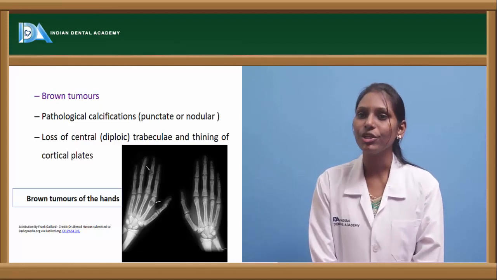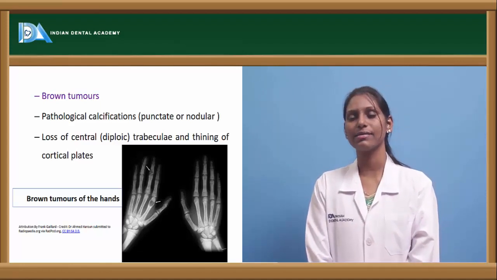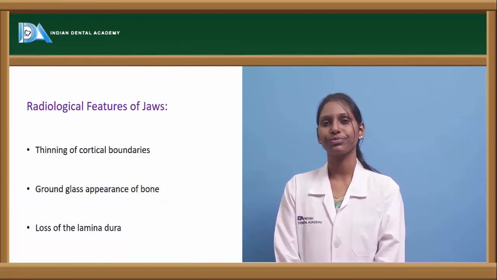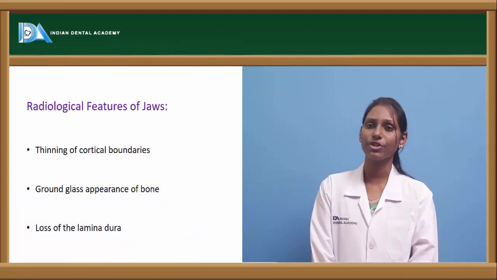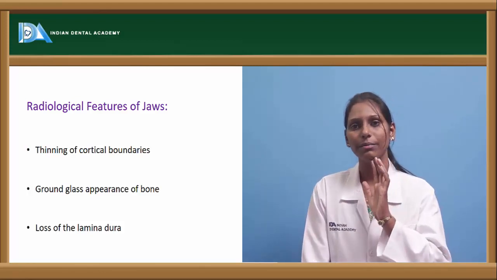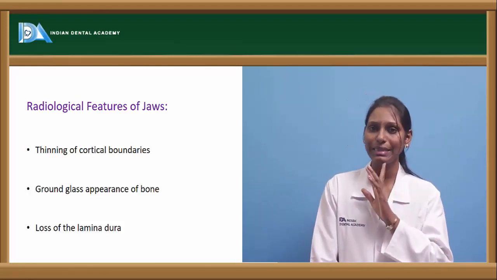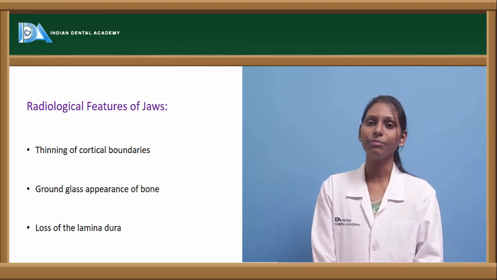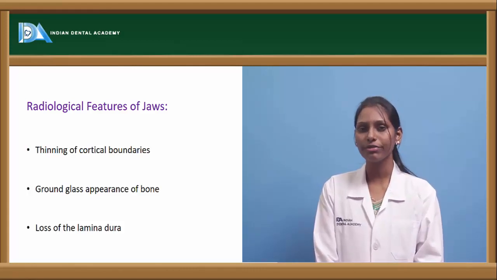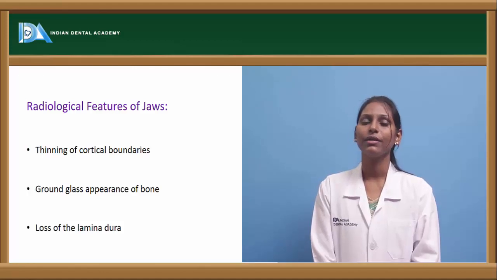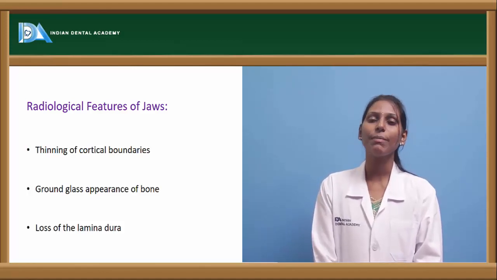Here we see a picture where we can see brown tumors of the hands, and we also see these brown tumors in the mandible. Coming to the radiologic features of the jaws, there will be thinning of the cortical plate. Usually the cortical plate at the base of the mandible is thinned and we cannot see a definitive, well-defined cortical border. Sometimes in severe cases, the cortical boundary of the mandibular canal can also be lost, or it can be visceral. Ground glass appearance of the bone is a pathognomonic feature.